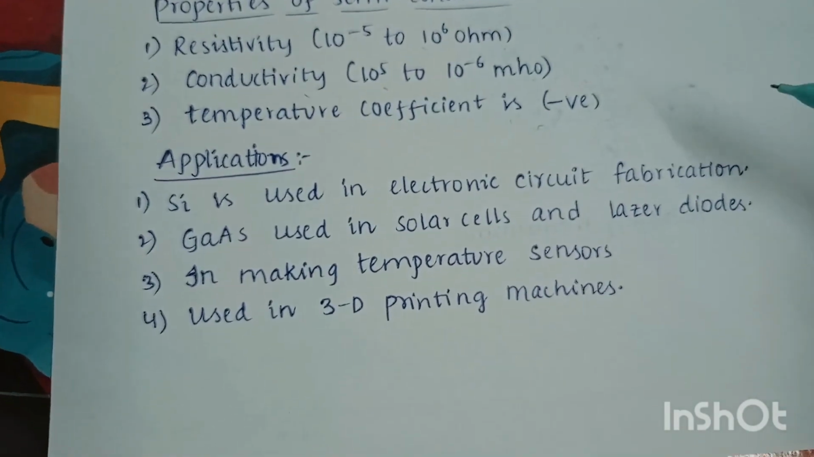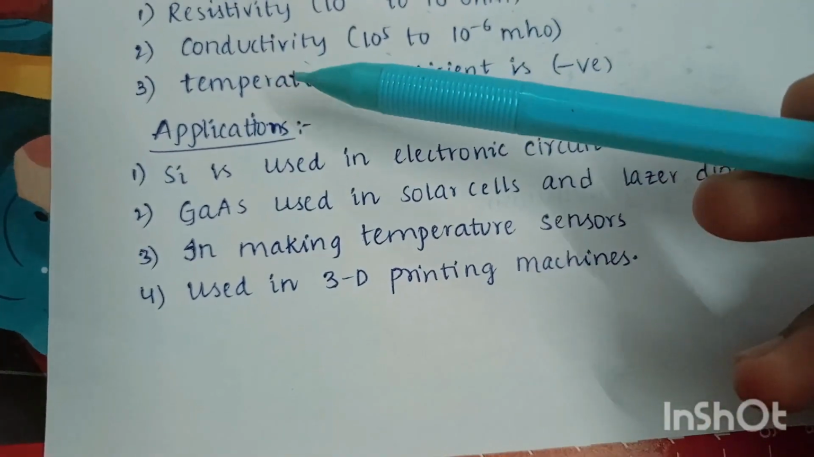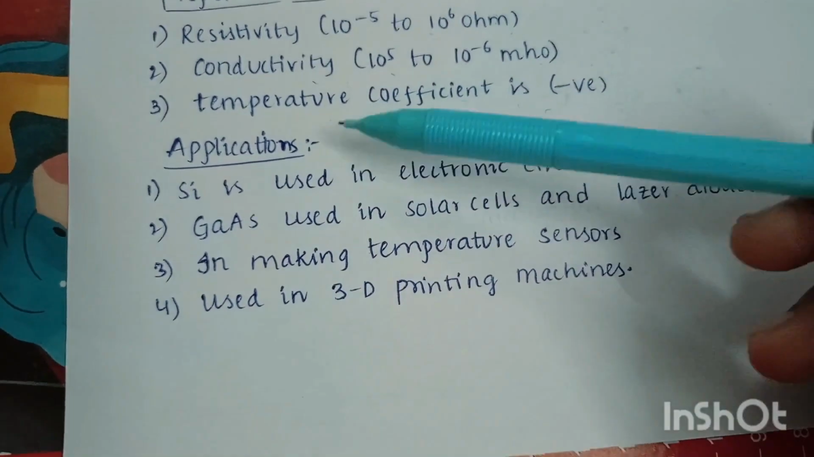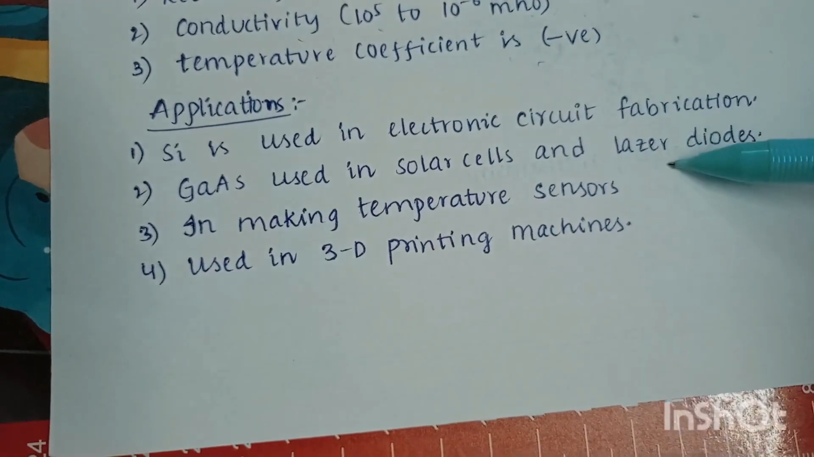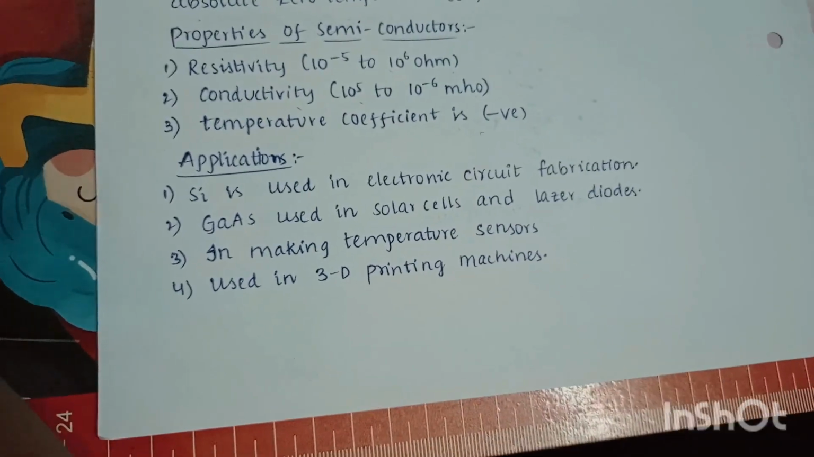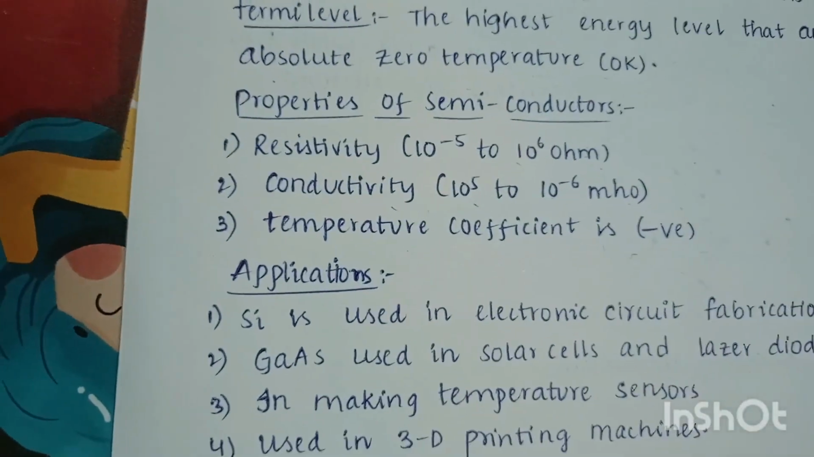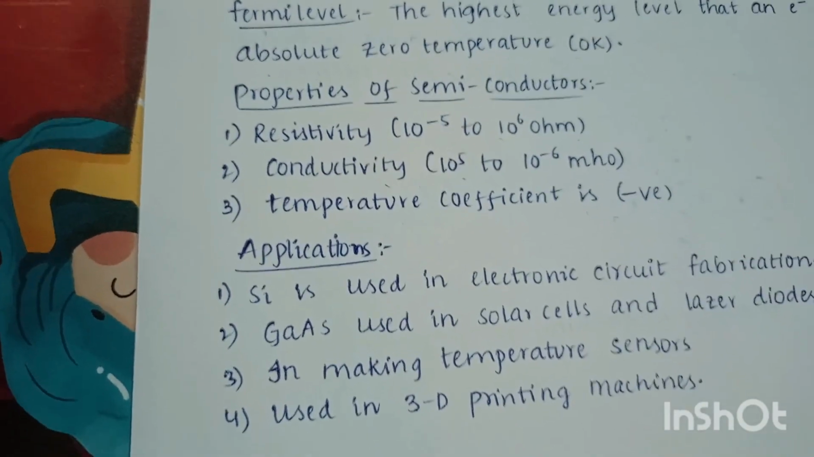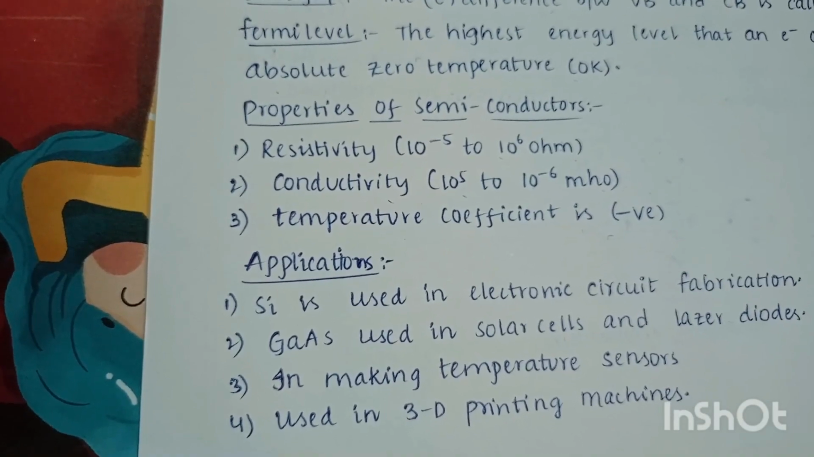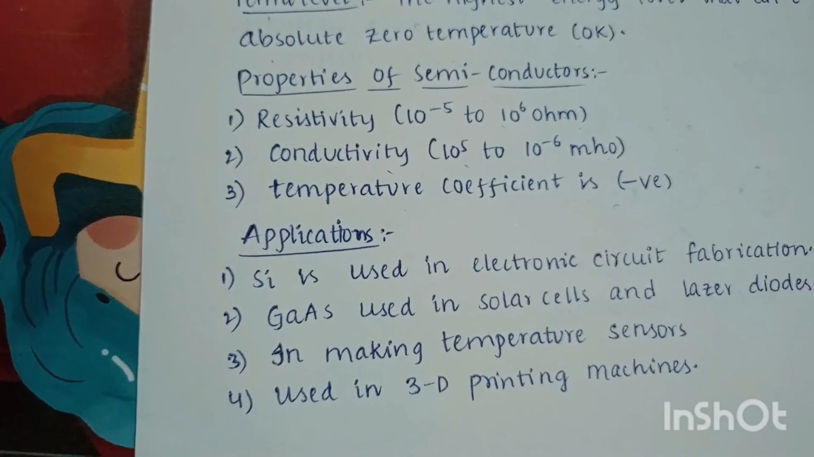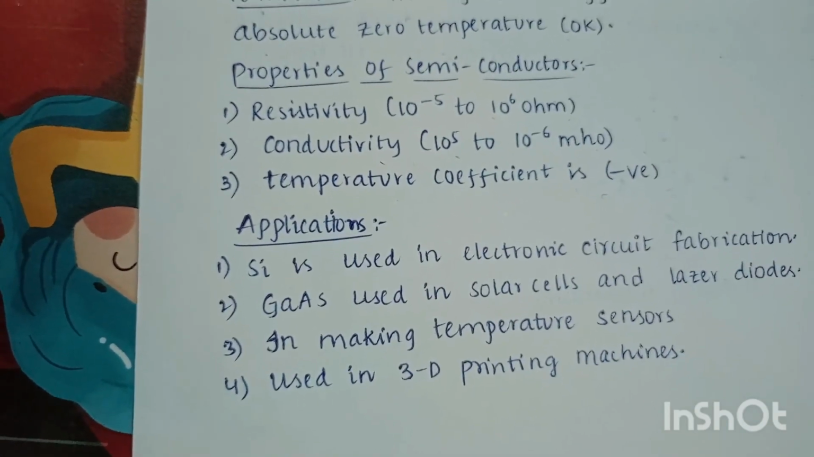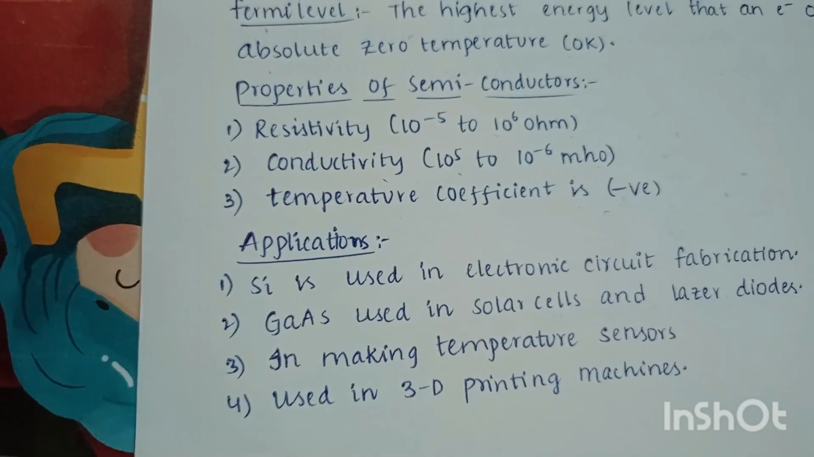And coming to applications, silicon is used in electronic circuit fabrication, and gallium arsenide is used in solar cells and laser diodes. Semiconductors are also used in making temperature sensors, 3D printing machines, microchips, self driving cars, and also to make transistors. And finally, they are used in domestic and industrial applications and in making devices.